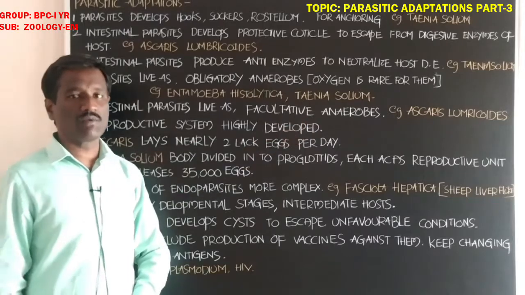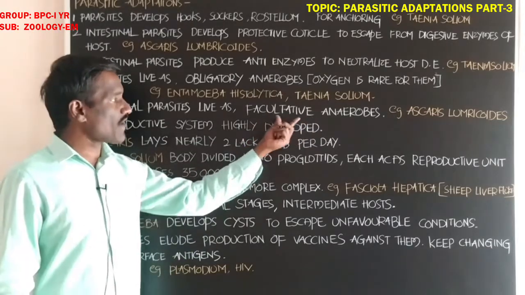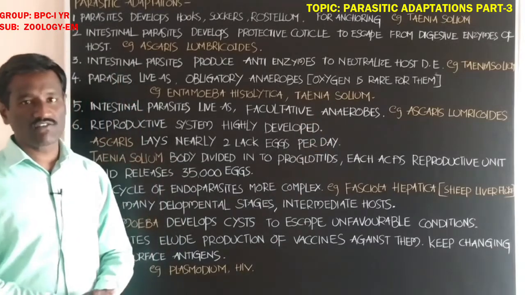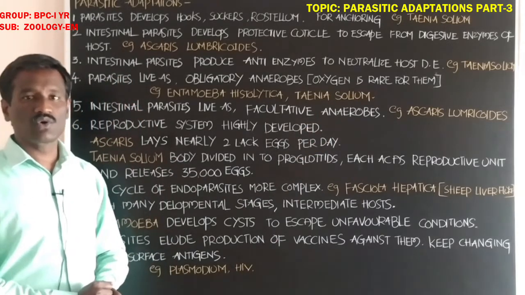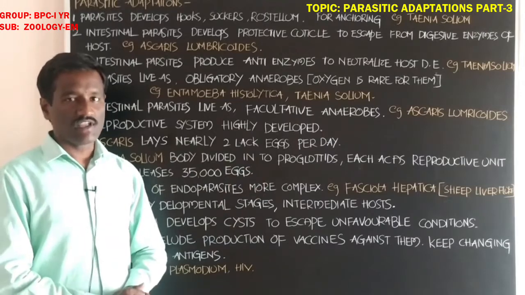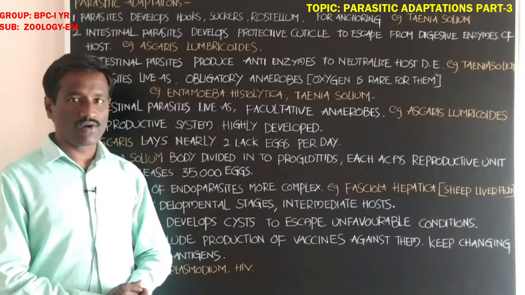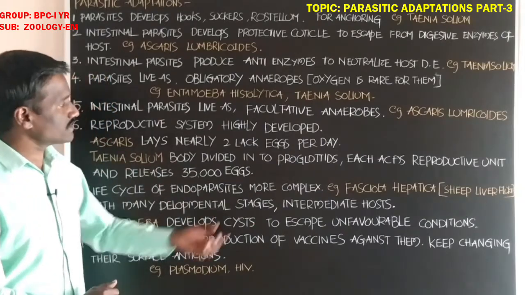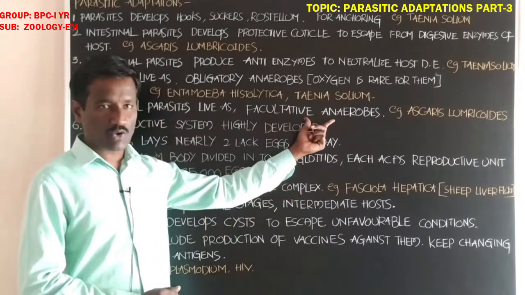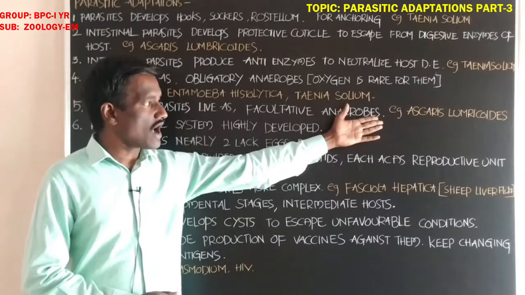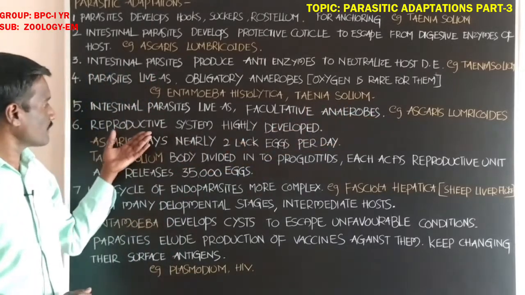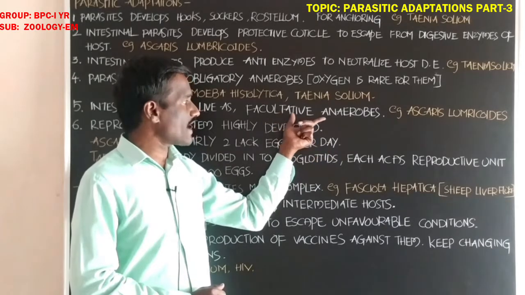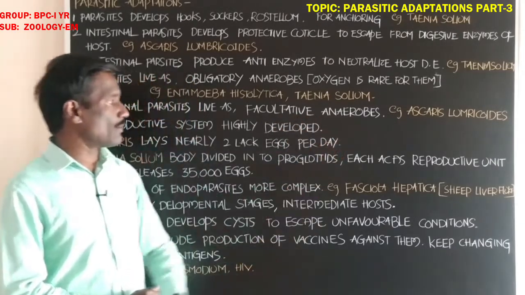Some parasites live as facultative anaerobes. If oxygen is available, they go to aerobic respiration. If oxygen is not available, they go to anaerobic respiration. That is called facultative anaerobes. Example, Ascaris lumbricoides lives as a facultative anaerobe.